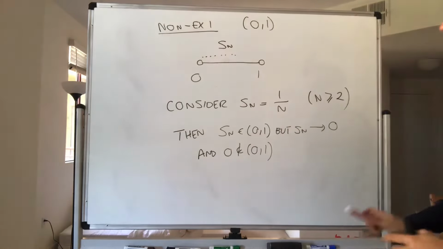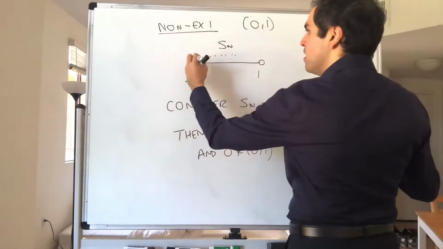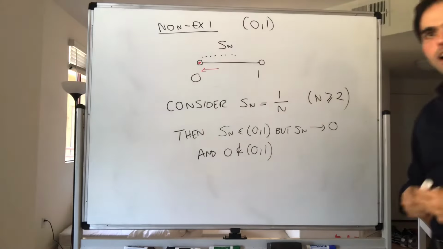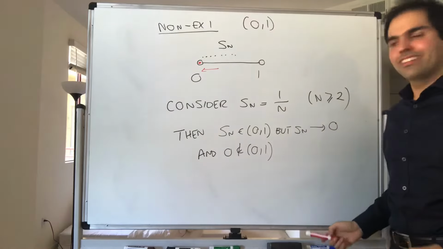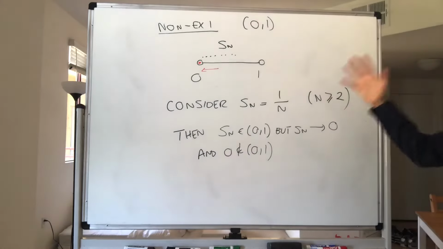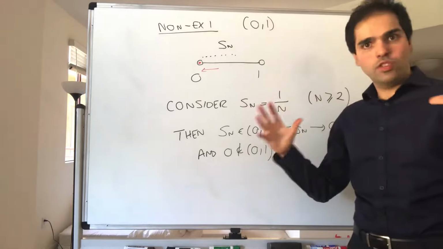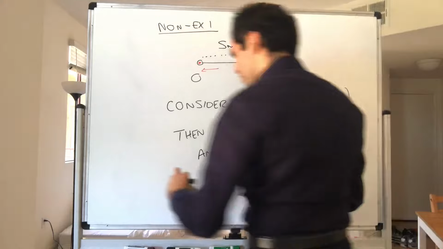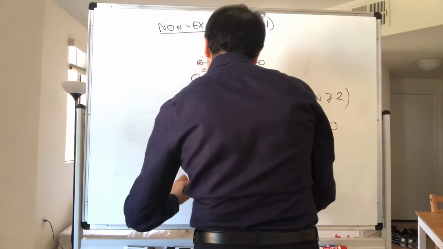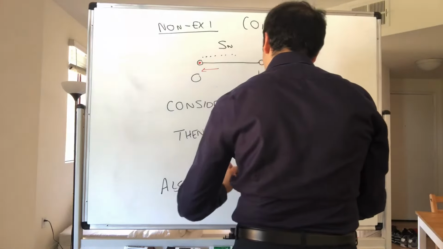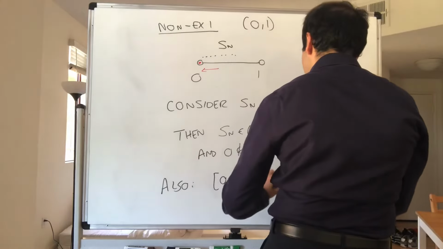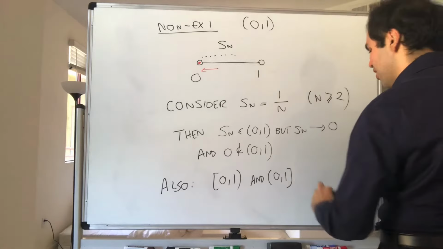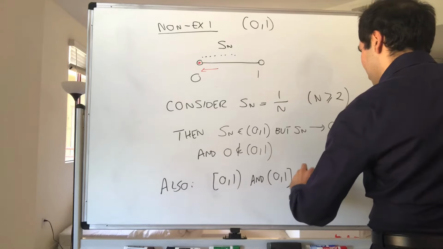So in this case, it is possible to escape the set by taking limits, just like escaping a very bad place in some sense. And this is not true for closed sets. Closed sets you cannot escape by taking limits. And by the way, similarly, we can show that the intervals [0, 1) and (0, 1], so closed 0, open 1 and open 0, closed 1, are not closed.